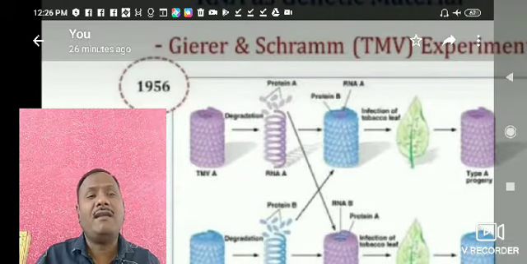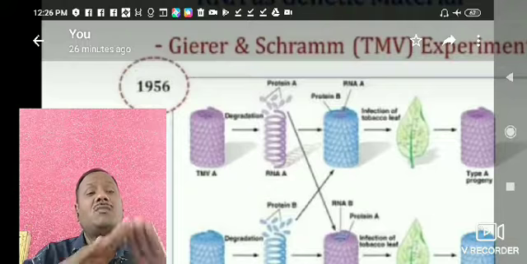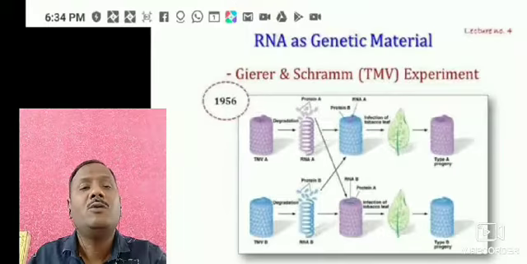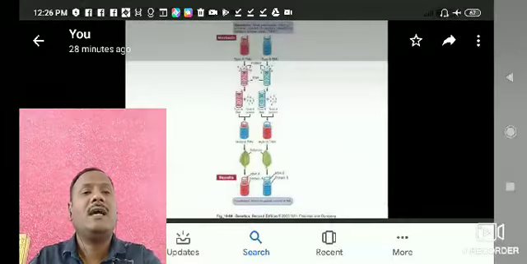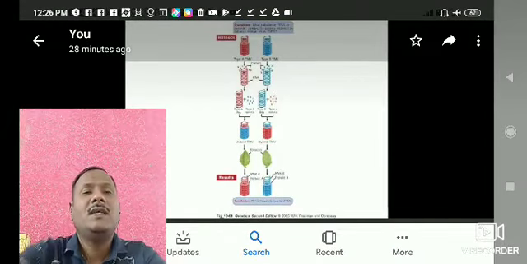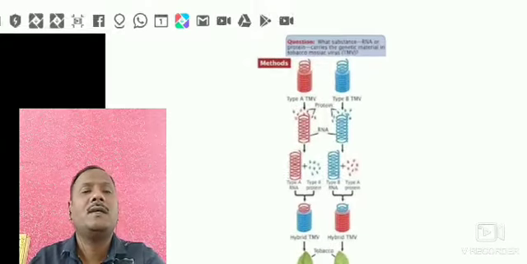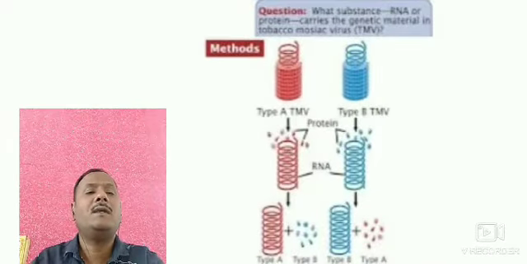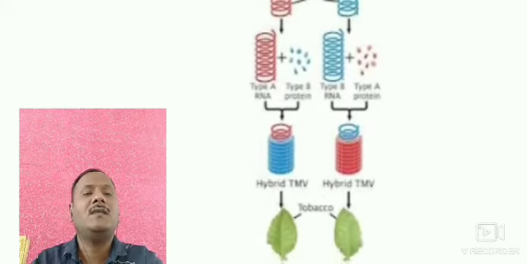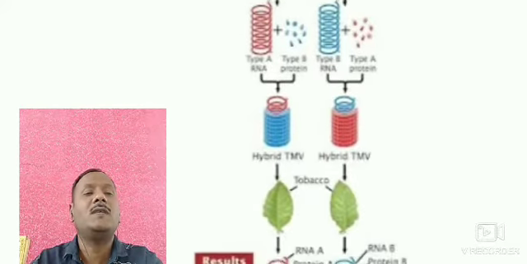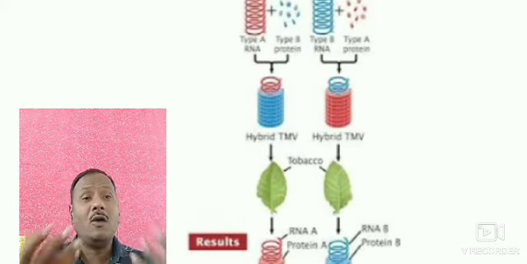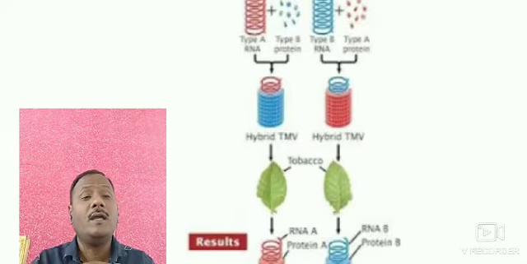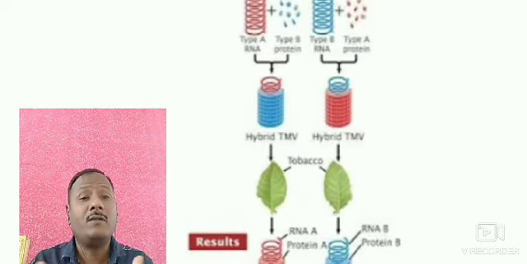That remaining RNA produces the same type of progeny, and with the help of this experiment he proved that RNA is a genetic material. This is also one of the figures. In this figure, the same type A, type B, separation of proteins, and the hybrid TMV is produced. When this hybrid TMV was added on healthy leaves of the tobacco, there was the production of infections on the leaves.